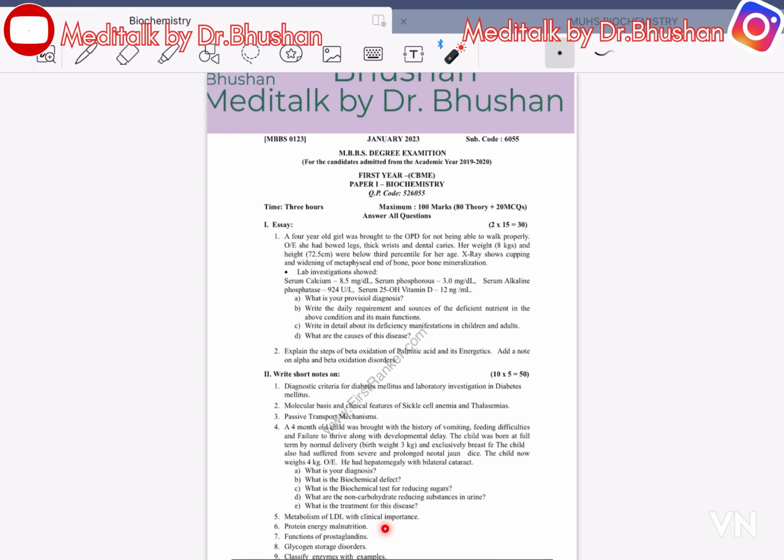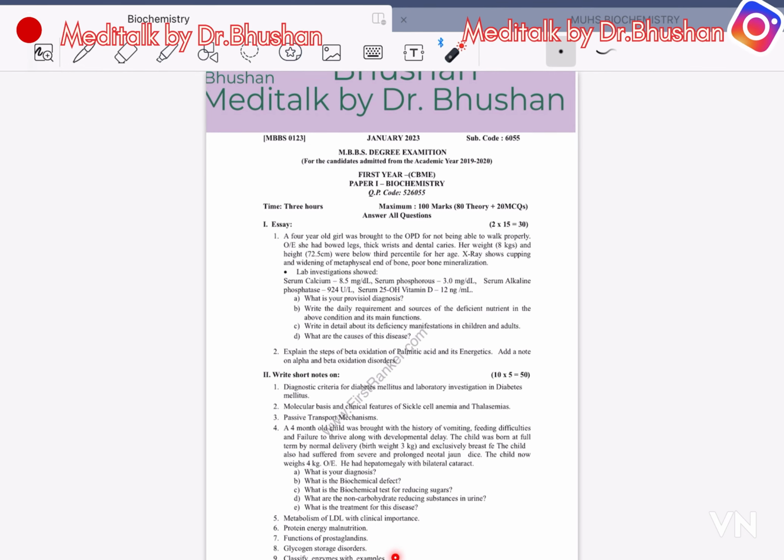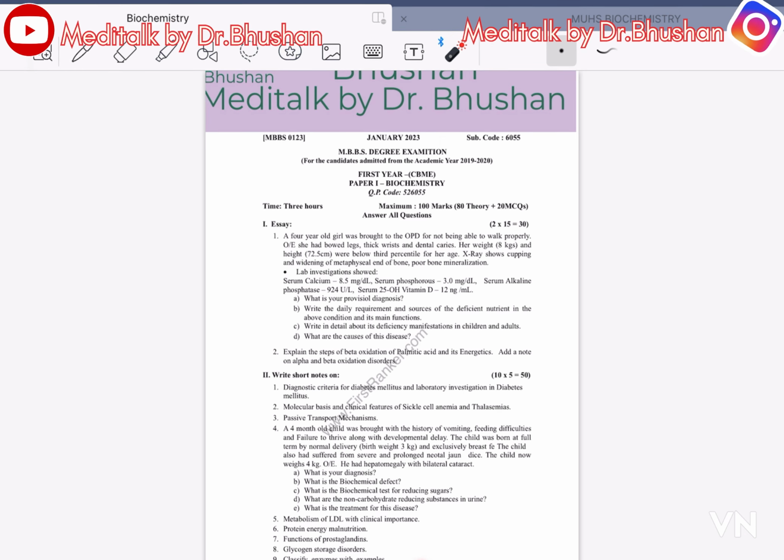Protein energy malnutrition, functions of prostaglandins, glycogen storage disorder. Classify enzymes with examples. Write short notes on metabolic syndrome.